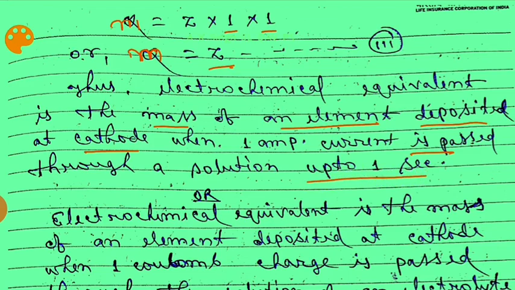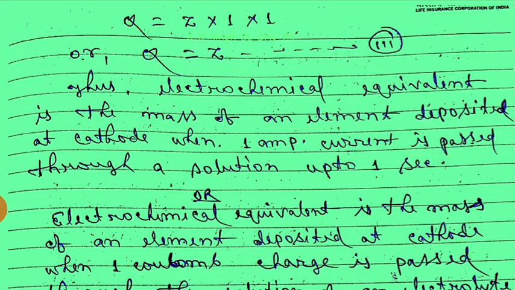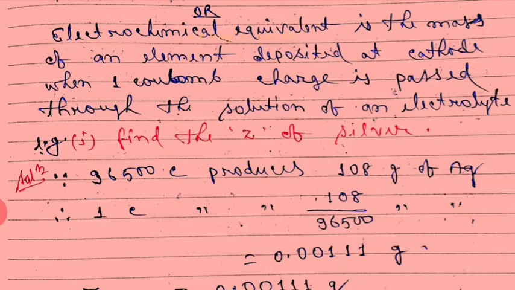Or in other way we can say electrochemical equivalent is the mass of an element deposited at cathode when 1 coulomb charge is passed through the aqueous solution of an electrolyte.